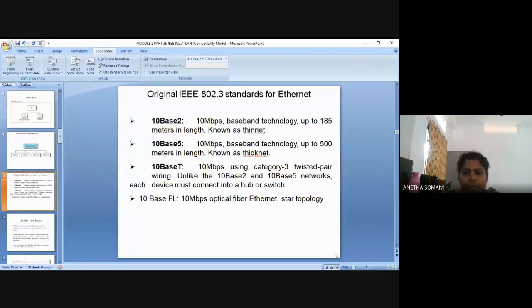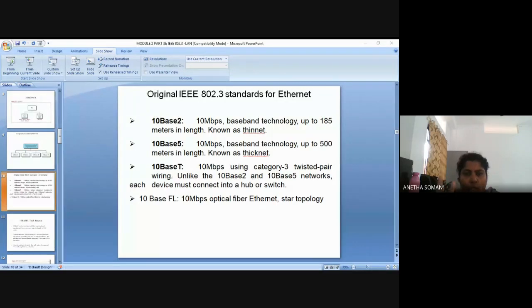So I'll wind up today. Today, what we have gone through is the local area network. The main architecture, you can call it Ethernet, and it comes under IEEE project 802.3. IEEE has divided the data link layer into two: one is the logical link control layer, and the other one is the medium access control layer. Logical link control takes care of flow control, error control, and part of framing. The framing duty is handled in both layers, logical link control as well as the MAC layer.